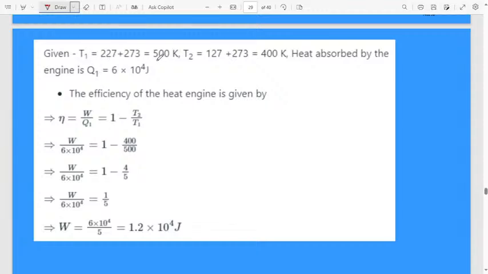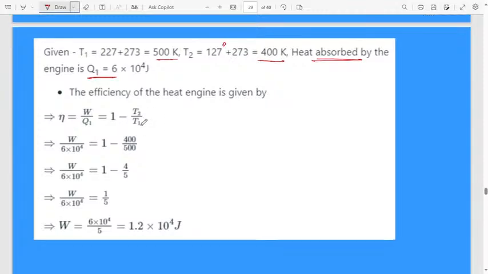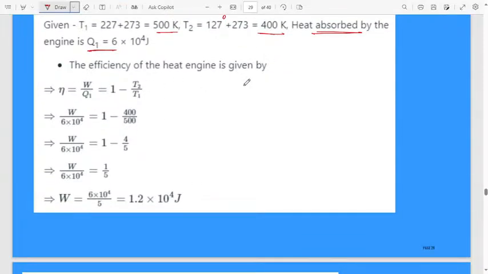T1 converted into Kelvin: 227 plus 273 is 500 Kelvin. Then 127 degrees centigrade plus 273 is 400 Kelvin. Heat absorbed, always consider as Q1, is 6 into 10 to the power of 4 joule. The efficiency of a heat engine, you know the formula, eta is W divided by Q1. This one we can use, otherwise 1 minus T2 by T1. Both we can equate, whatever they have given, use this. W divided by Q1 is equal to 1 minus T2 by T1.